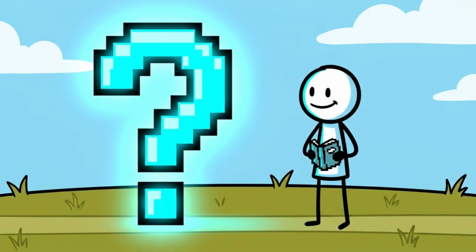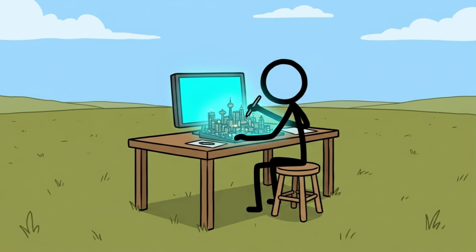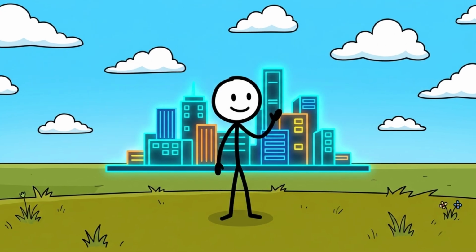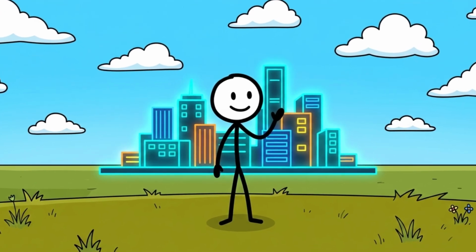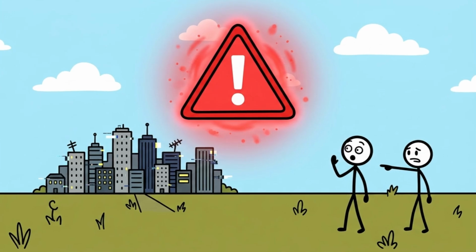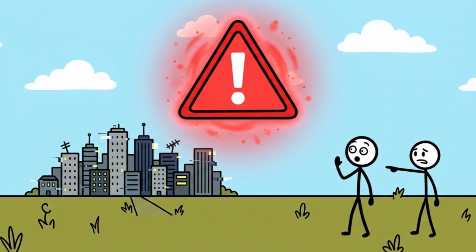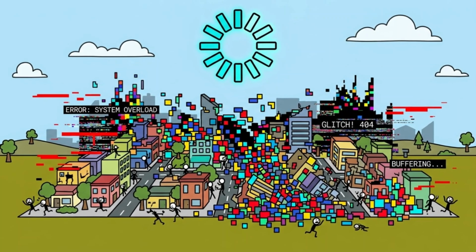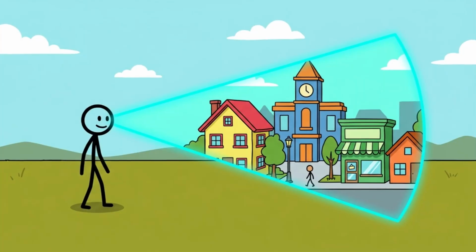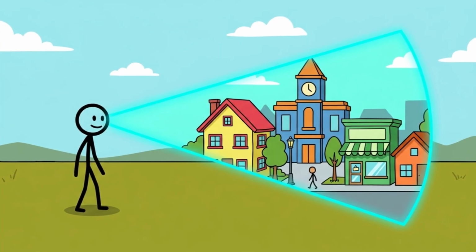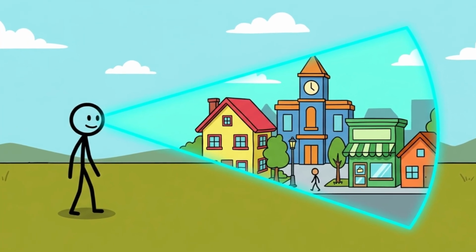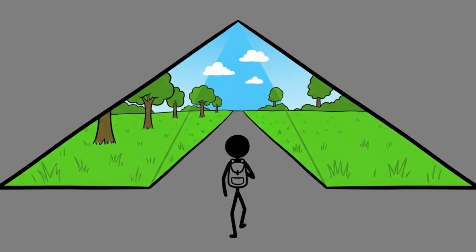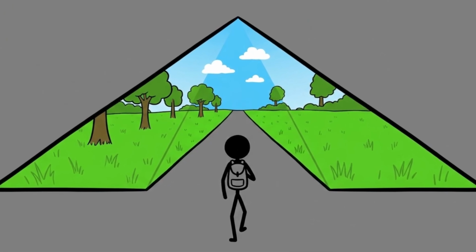To understand how our universe might be simulated, we must first look at how we build our own digital worlds. When a game engine renders a city, it faces a hardware limitation. If it tries to load every single building, leaf, and NPC at the exact same time, the system will lag and crash. So, programmers use a trick called frustum culling or occlusion culling. The computer only renders what the player is currently looking at. The world behind your character's back literally does not exist.